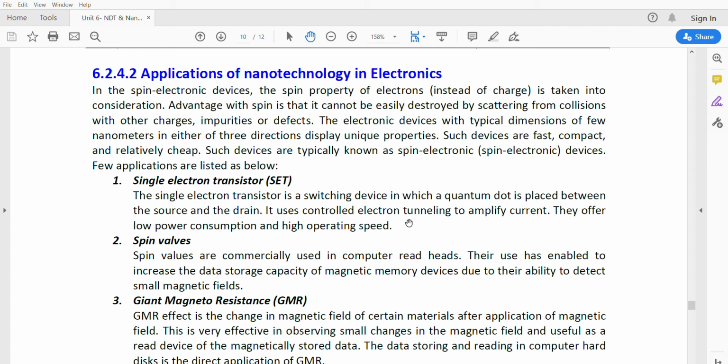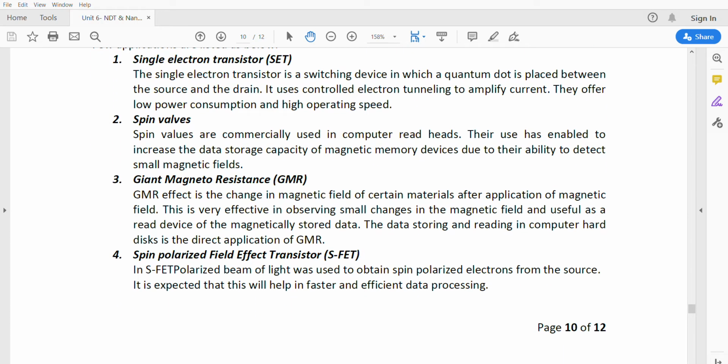And next, spin valves. Spin valves are commercially used in computer read heads. Their use has enabled an increase in the data storage capacity of magnetic memory devices due to their ability to detect small magnetic fields. The GMR effect is a change in the electrical resistance of certain materials after application of a magnetic field. This is very effective in observing small changes in the magnetic field. For this purpose also, nanotechnology is used.